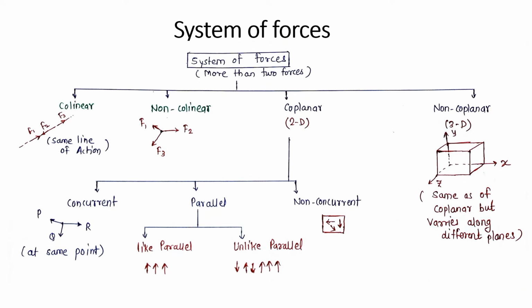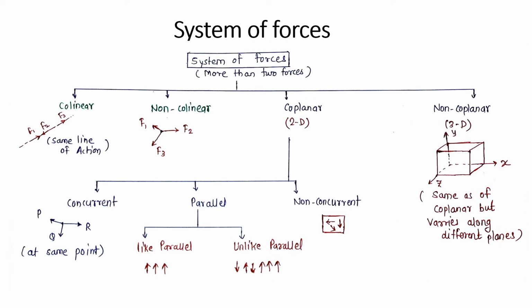So let us start. What is concurrent? As the name indicates, concurrent means the forces are directed to the same point, or the origin is the same point. It means the forces P, Q, R are generating from the same point, or the forces are meeting at the same point. Maybe they have different directions. P is generating from the same point and Q is meeting at that point. So this is a concurrent system; their lines of action must pass through the same point. This is known as a concurrent force system.